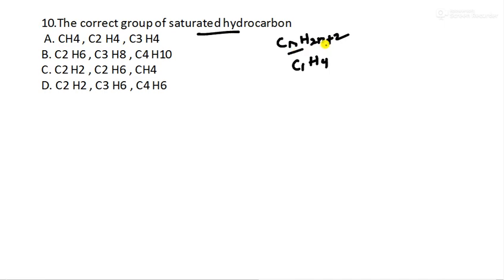C2H4, no, this is not matching. C2H6, 2 times 2 plus 2, 6. Yes. C3H8, 3 times 2 plus 2, 8. Yes. C4H10, 4 times 2 plus 2, 10. Yes, this is matching. So you can just tick it. Option number B is the right choice.